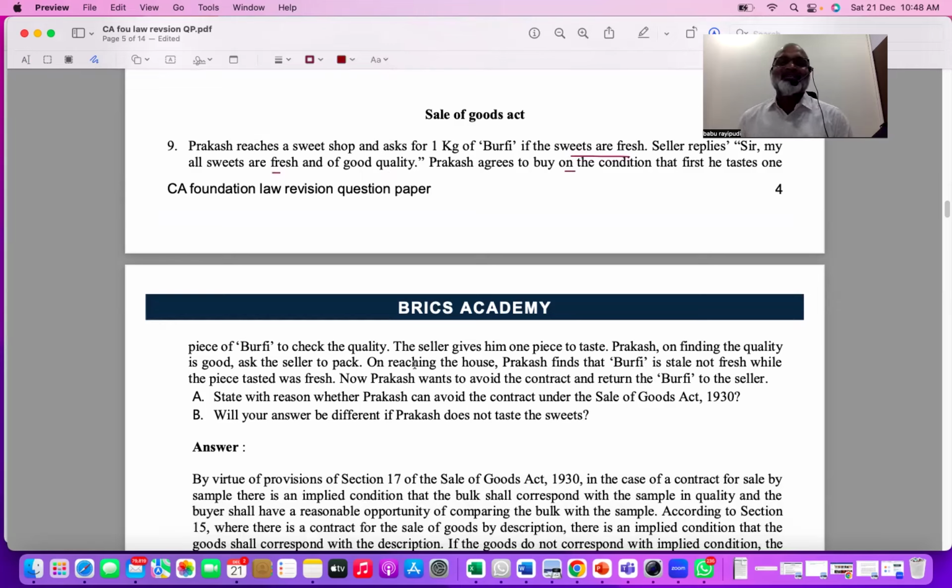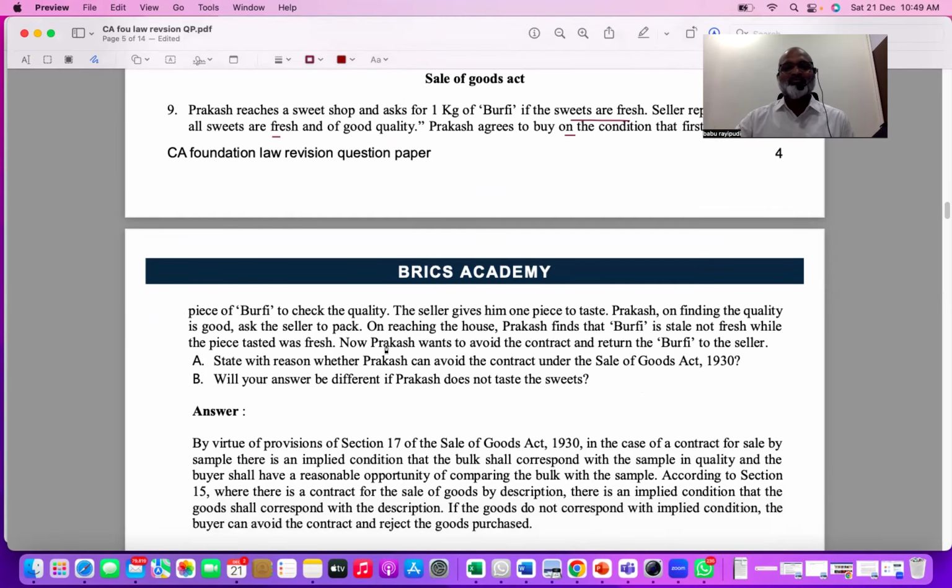So this is where in Sale of Goods you need to understand that a sample is given. When the sample is given, when the description is given, the goods which are delivered must match the sample and description that is given. That is the concept. The seller gives him a piece to taste. Prakash, on finding the quality very good, asks the seller to pack. On reaching home, Prakash finds the burfi is stale, outdated and not fresh, while the piece tasted was fresh. The sweets which are delivered are not actually fresh. Now Prakash wants to avoid the contract and return the burfi to the seller.